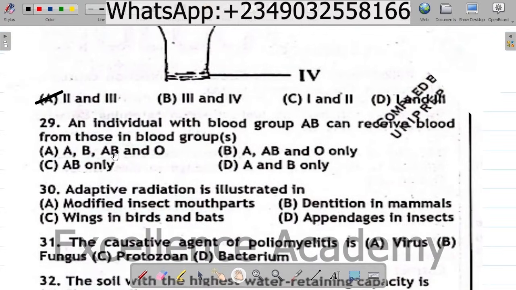Question 29. An individual with blood group AB can receive blood from those in blood groups A. A, B, AB, and O, B. A, AB, and O only, C. AB only, D. A and B only. The correct option is A, B, AB, and O, because blood group AB are universal recipients.